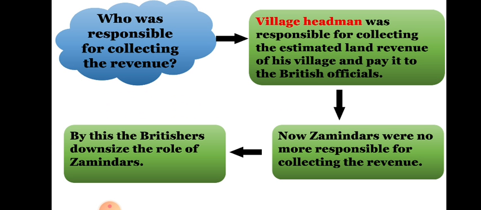Now the question arises, who was responsible for collecting the revenue? In the permanent settlement, zamindars were responsible for collecting the revenues, but here in the Mehelwadi settlement, village headmen, also known as lambardars, were responsible for collecting the revenue, and they gave it to the British officials. Zamindars were no longer responsible for collecting the revenue. By this, the Britishers downsized the role of zamindars in the revenue collection system. So what happened with the introduction of the Mehelwadi system? The role of zamindars degraded.